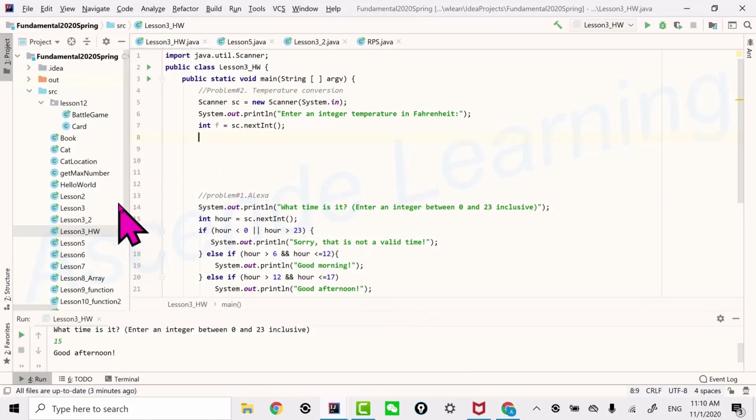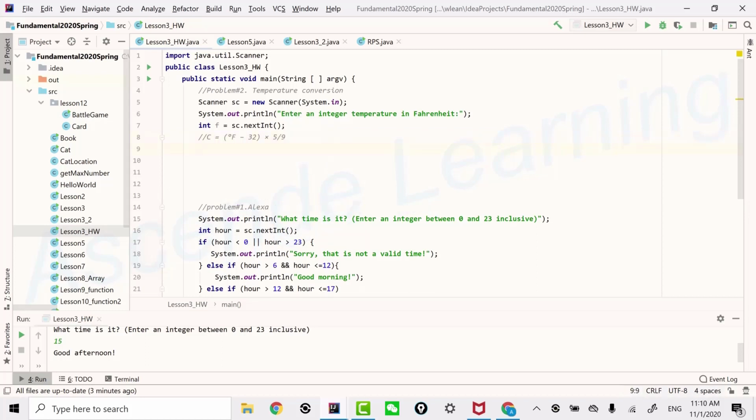Okay, let's go ahead and do that. Since you're going to multiply by 5 and divide by 9, you could get a floating number, so let's use a double to take the result of your calculation.